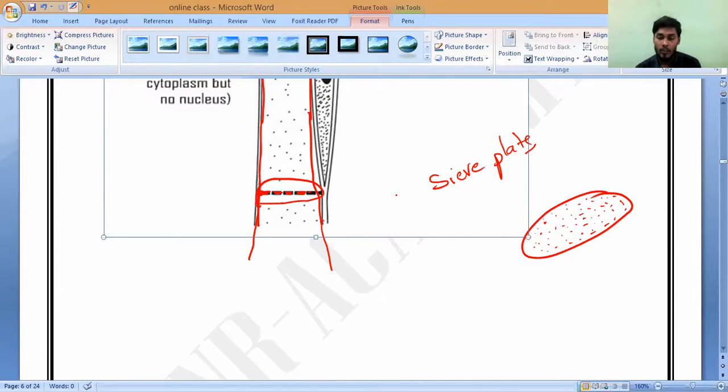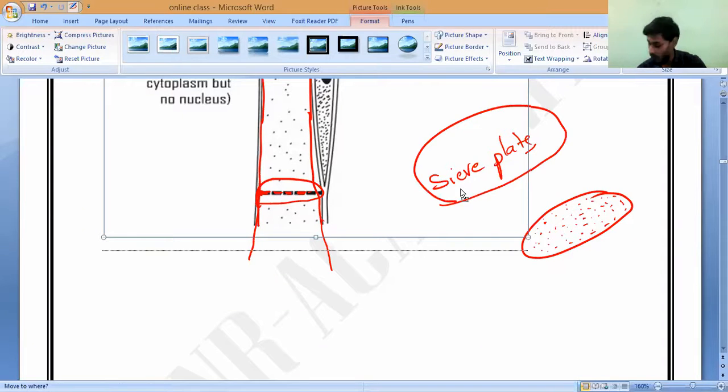Or else to separate dal stones from dal, or very good quality seeds from the low quality seeds. We will use this sieve. That is why this looks like this, and that is why this is called a sieve plate. What should we call it? Sieve plate.